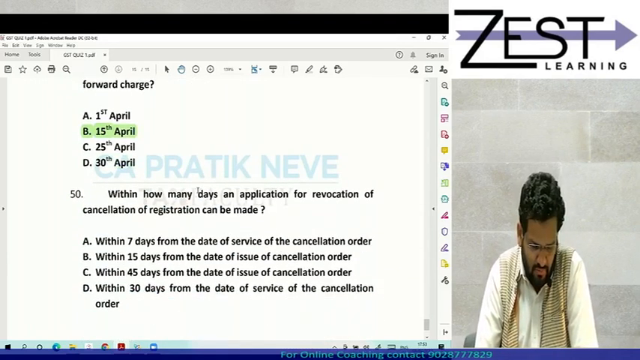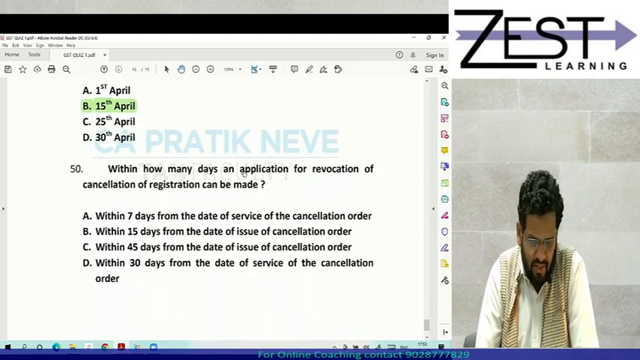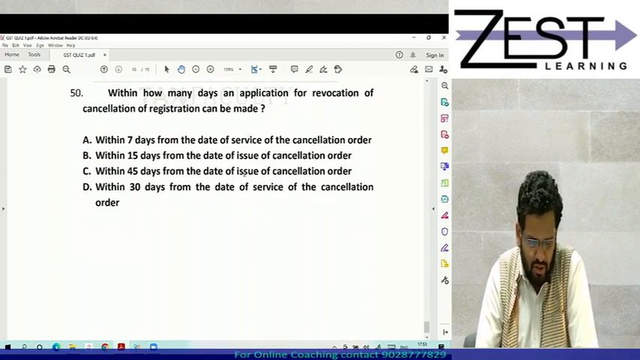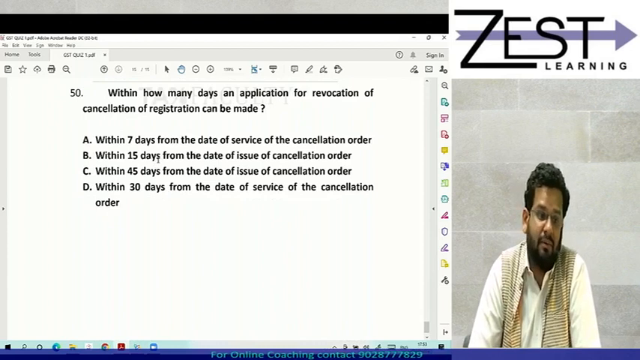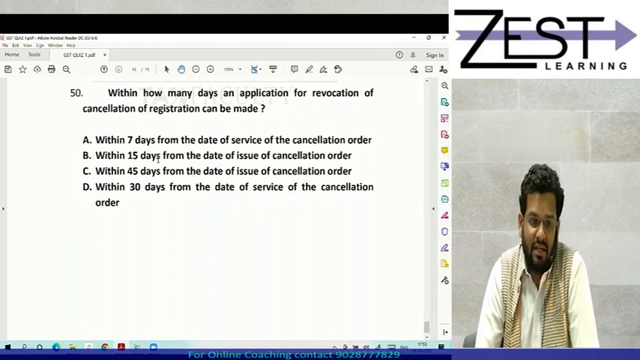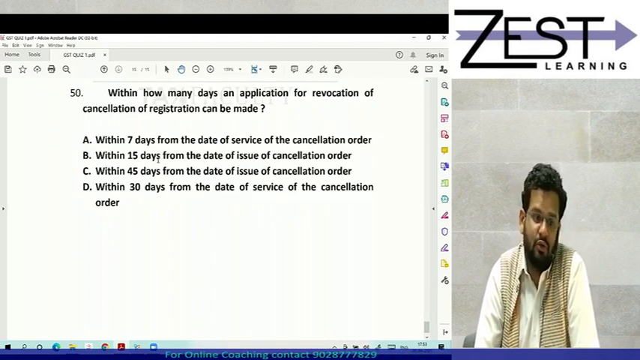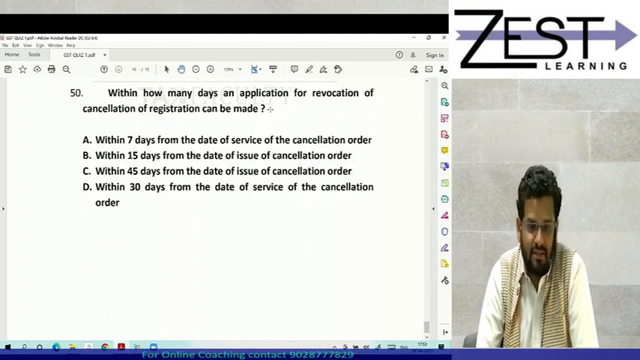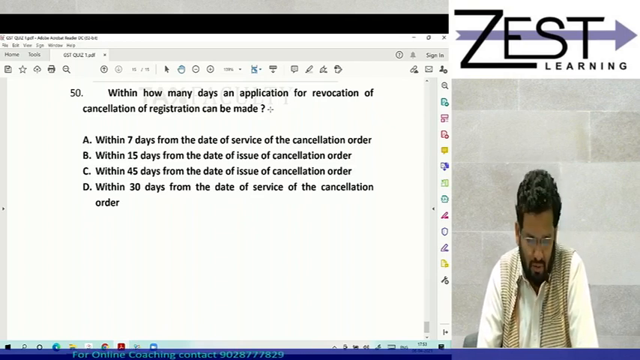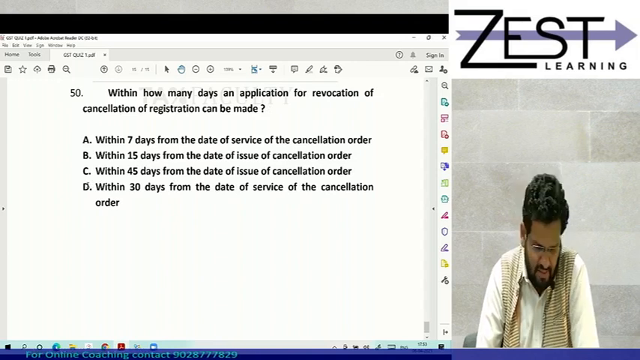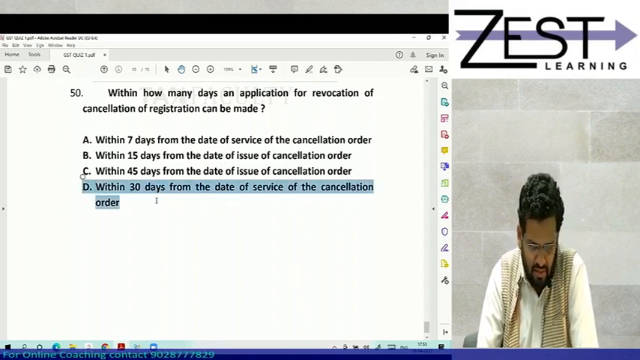Last question. Within how many days an application for revocation of cancellation of registration can be made? Given in section 30, read with rules. So what is the answer for this? Within how many days you can revoke cancellation? So answer is D. Within 30 days from date of service of cancellation order.